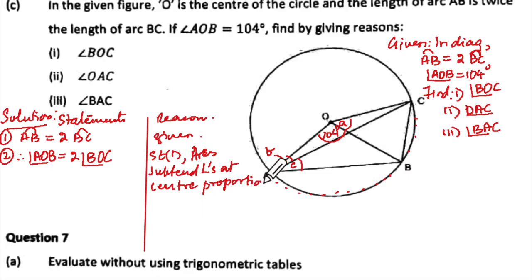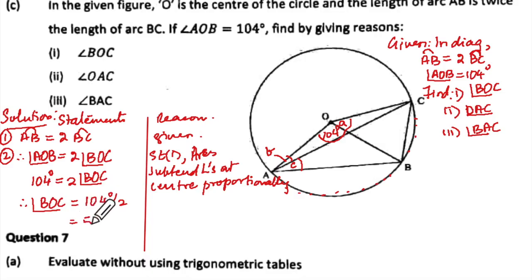If I write proportionally, that explains that the ratio will be the same. Now AOB is 104 degrees is equal to twice angle BOC, and therefore angle BOC will be equal to 104 degrees upon 2, which is how much? 52 degrees, and that would be our answer 1.